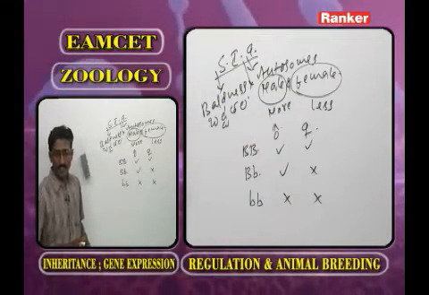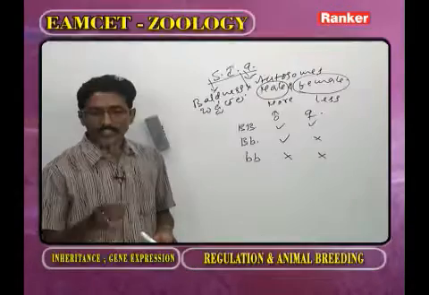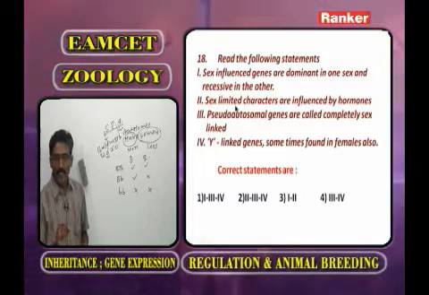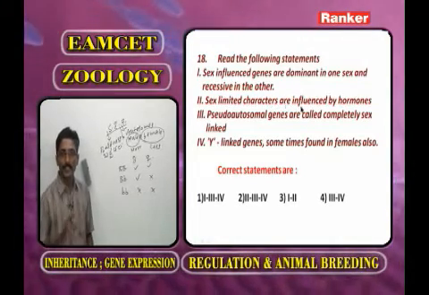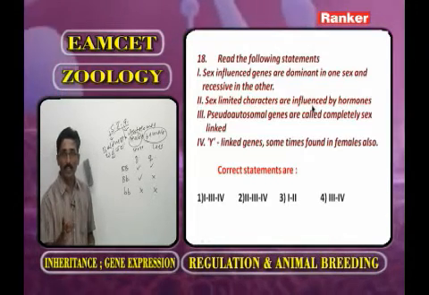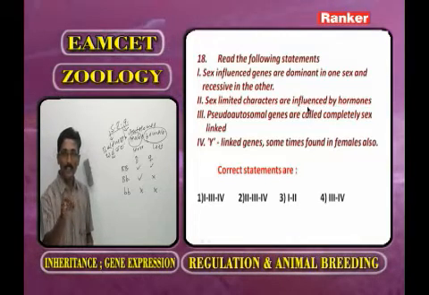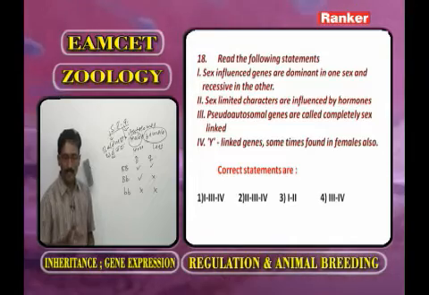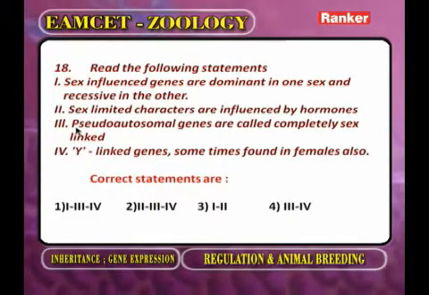So, here the first statement: sexually influenced genes are dominant in one sex, that is male, and recessive in the other, that is the female. Now, second statement, sex limited characters, already we discussed. Sex limited genes are present in male and female, but they express only in female, because for the expression of sex limited genes, what are required? Hormones. They are present only in the females. Now, first statement, second statement correct. We go for the third.